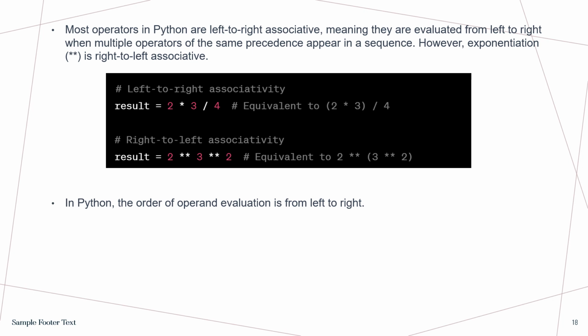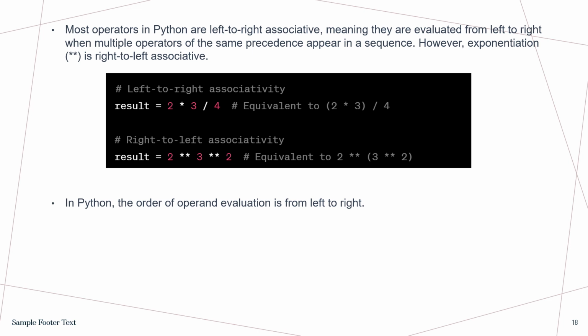Most operators in Python are left to right associative, meaning they are evaluated from left to right when multiple operators of the same precedence appear in a sequence. However, exponentiation is right to left associative. So the difference is only in exponentiation.